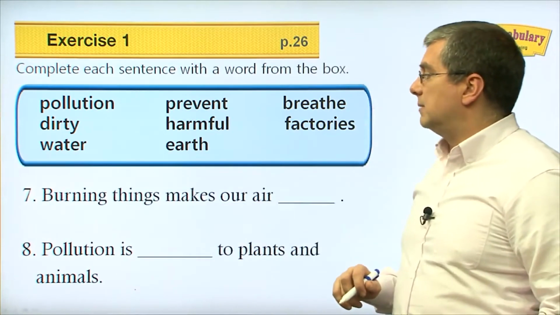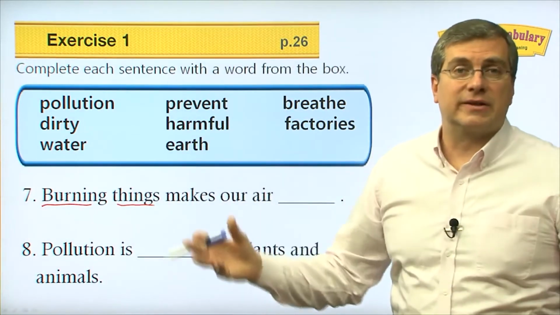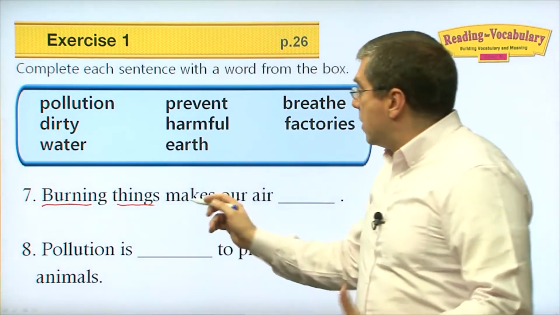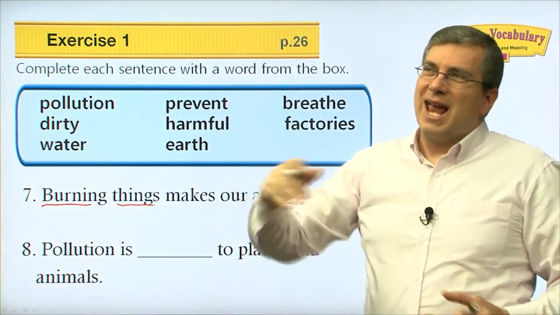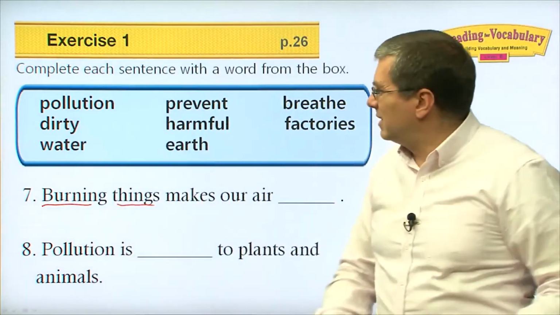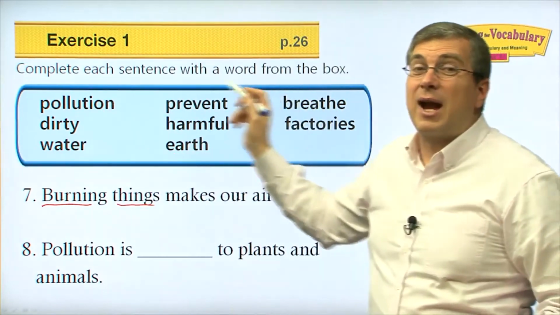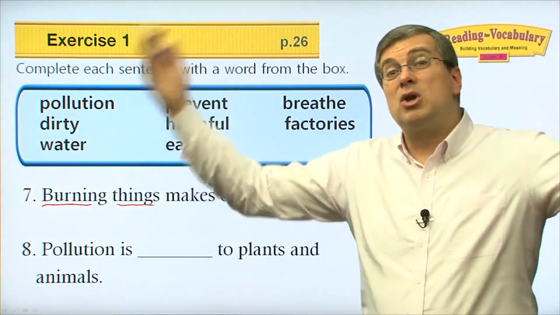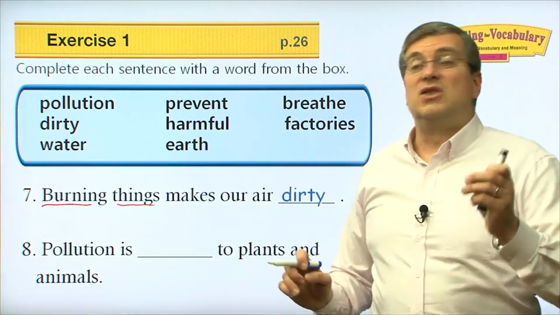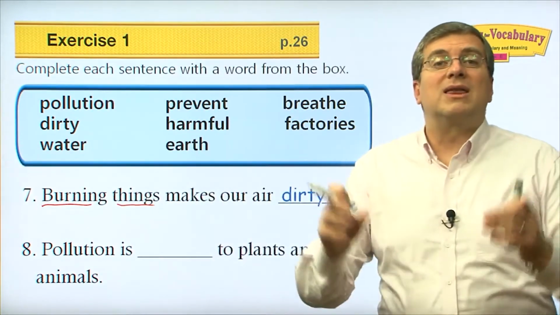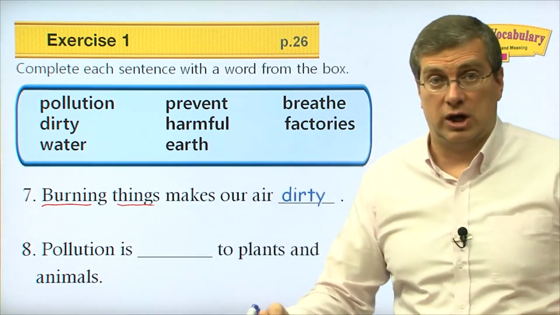Okay, number 7. Burning things. If you burn something, could be gas, it could be wood, it could be paper. Those things make our air what? Right? Because remember, the smoke is coming off, and that smoke makes the air. What does it make the air? What of these words, what describes how the air is when there's a lot of smoke or pollution in the air? The air is then dirty, right? The air is dirty because we're burning things. Burning things makes smoke. It makes pollution. It makes the air dirty.